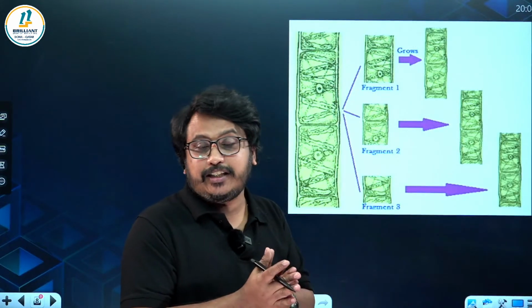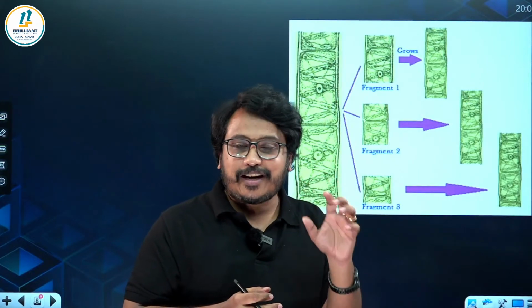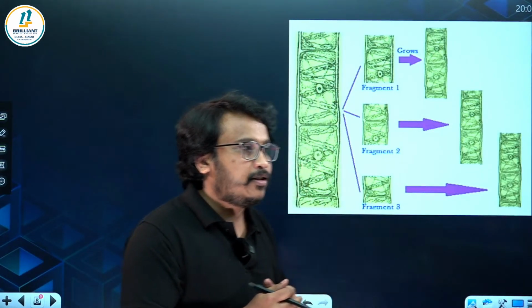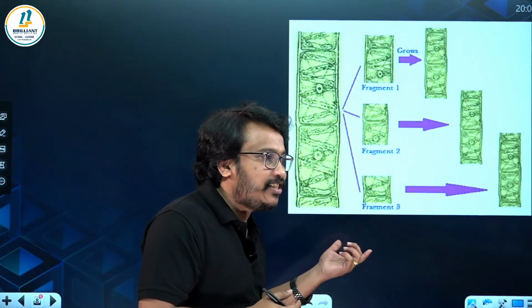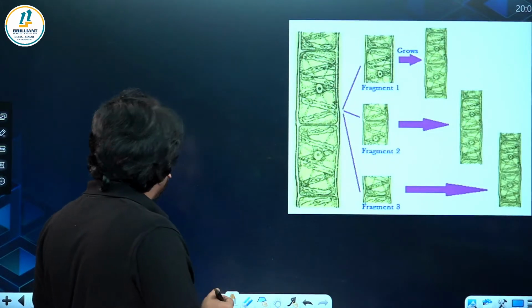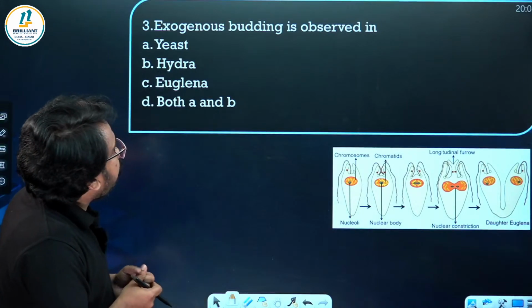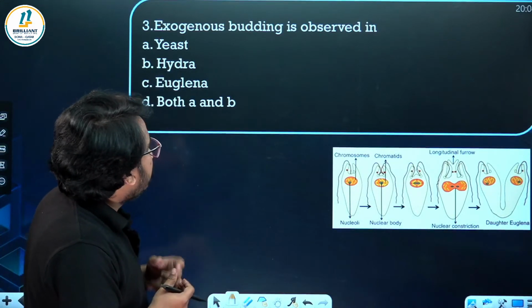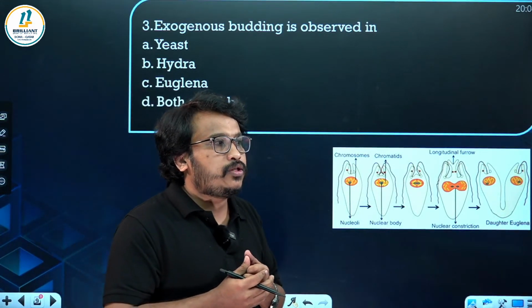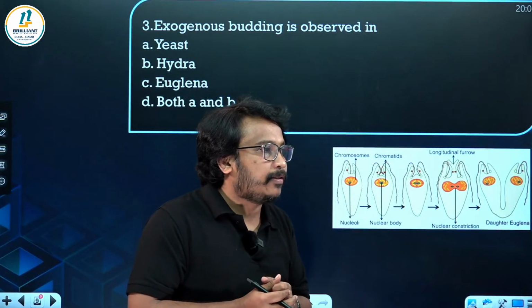Majority, you can see fragmentation is observed in... In which organisms fragmentation is observed, you can write and keep it: filamentous algae, fungi, as well as in some bryophytes, fragmentation can be observed. So in algae, fragmentation is there. Then next one, exogenous budding is observed in. So in which organisms can exogenous budding be observed?